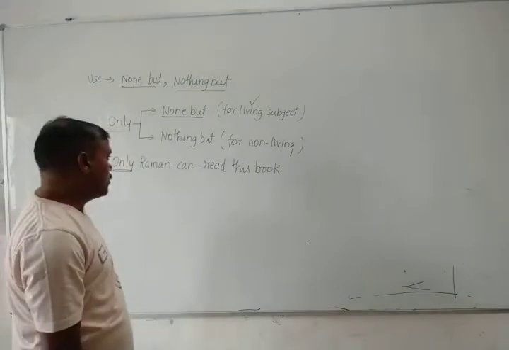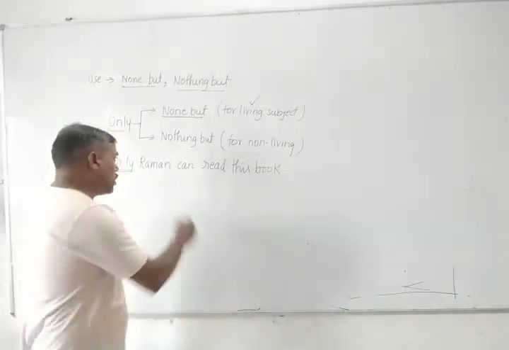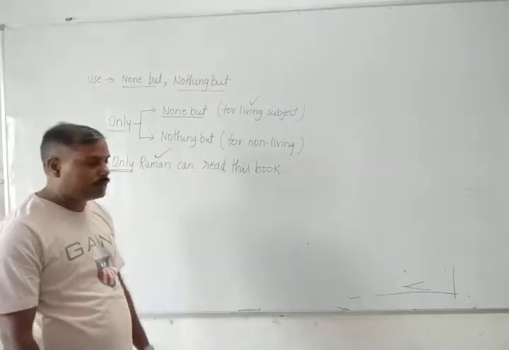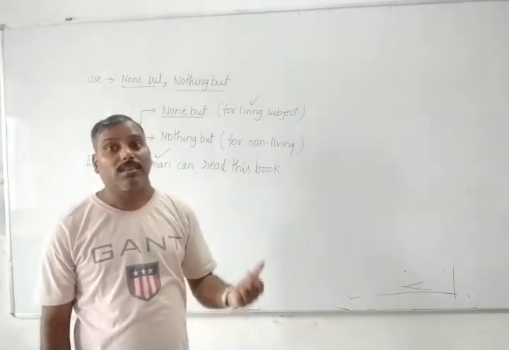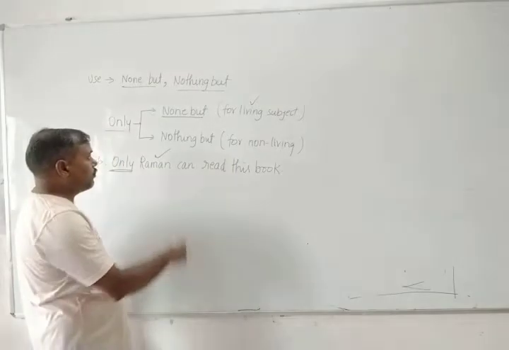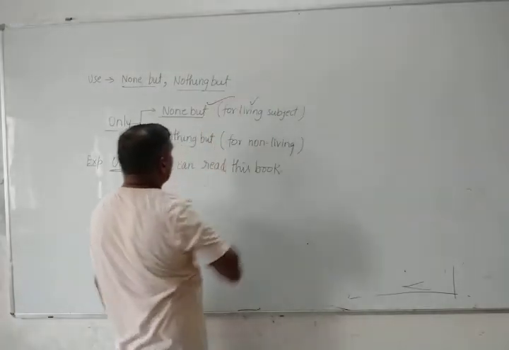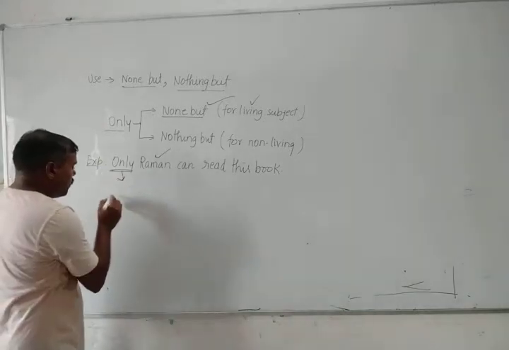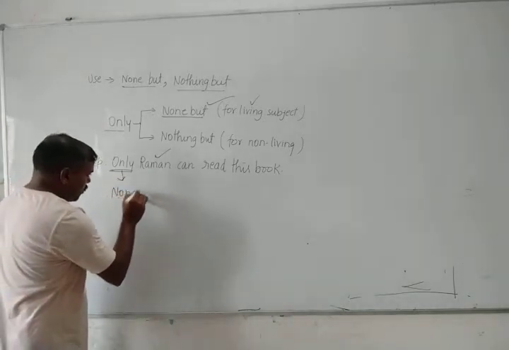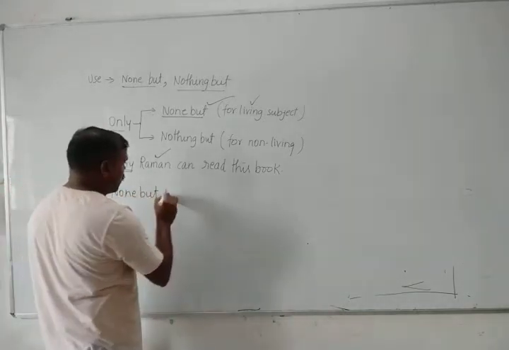In this sentence, which is the subject? Raman is the subject, and Raman is living or non-living? He is living. It means you have to use none but in place of only. That's very simple. None but Raman.